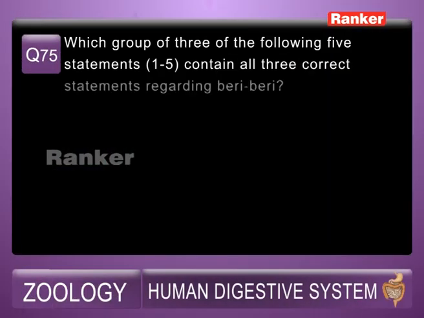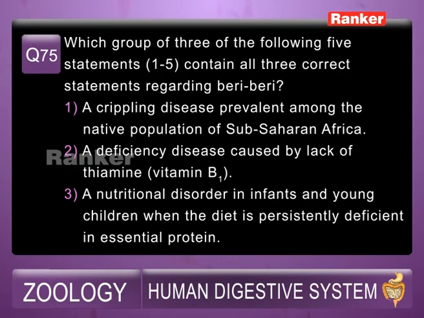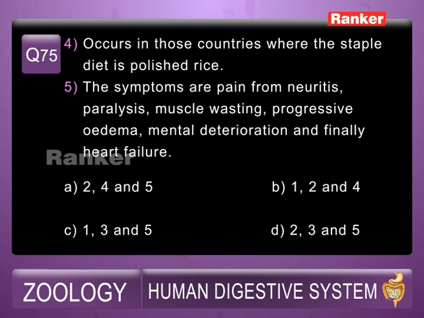75th question. Here is the question. Which group of three of the following five statements, 1 to 5, contains all three correct statements regarding beriberi? Number 1, a crippling disease prevalent among the native population of sub-Saharan Africa. 2, a deficiency disease caused by lack of thiamine. 3, a nutritional disorder in infants and young children when the diet is persistently deficient in essential proteins. 4, occurs in those countries where the staple diet is polished rice. 5, the symptoms are pain from neuritis, paralysis, muscle wasting, progressive edema, mental deterioration and finally heart failure.